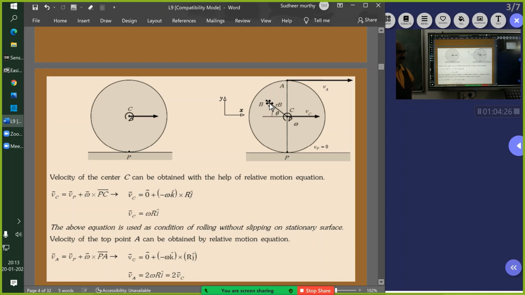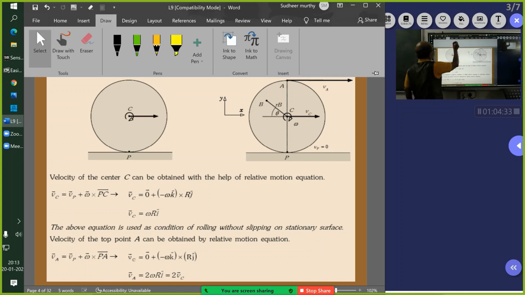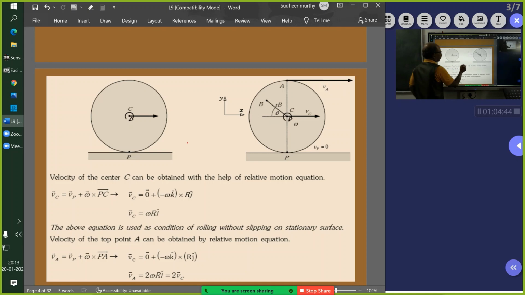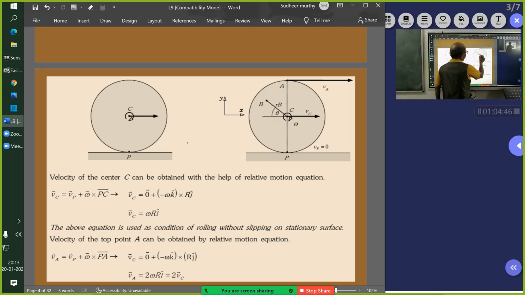Plus the velocity VC. Omega into r_B sin theta plus r sin theta. So here, with respect to this point, you will get this velocity, and this will be omega into r_B.